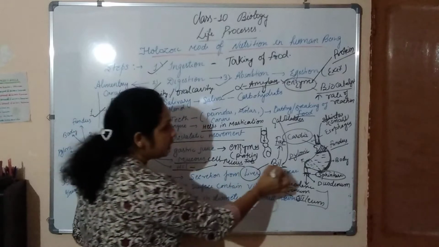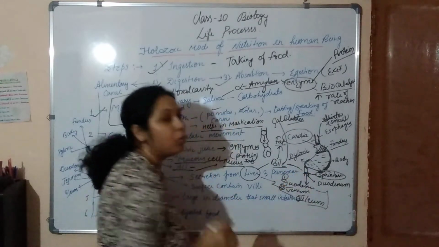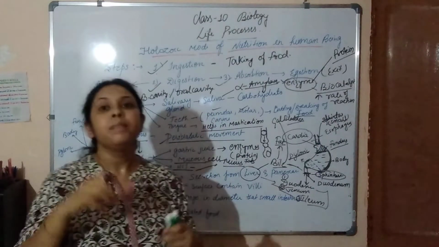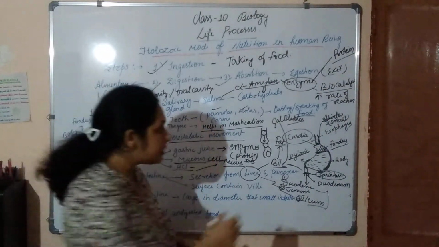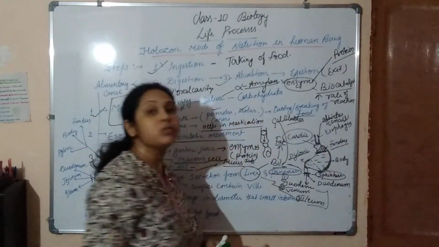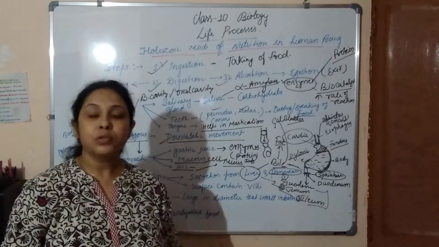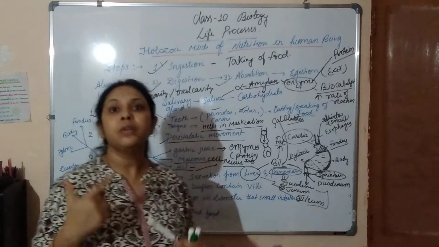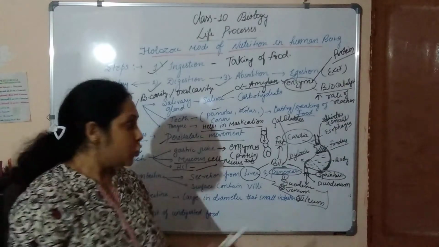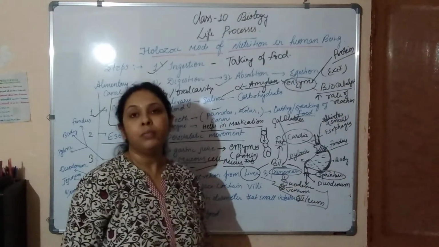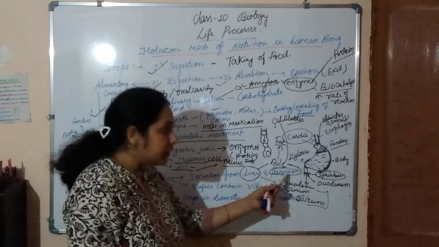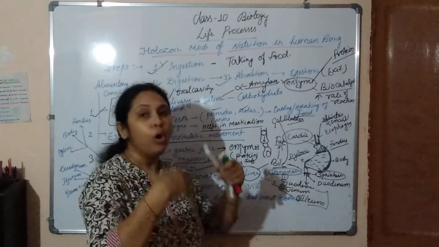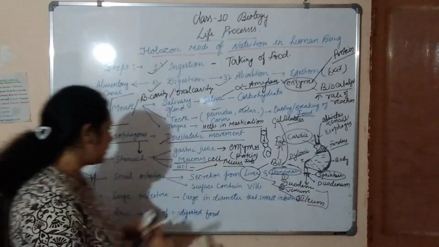So these secretions come into the small intestine. Whatever the secretion of the liver, it comes into the small intestine. And the second one is your pancreas. It is also very important. It produces lots of enzymes for protein digestion, fat digestion, and carbohydrate digestion. So all types of enzymes are found in the pancreas, and the pancreas also has a duct which pours all the secretion into the small intestine.